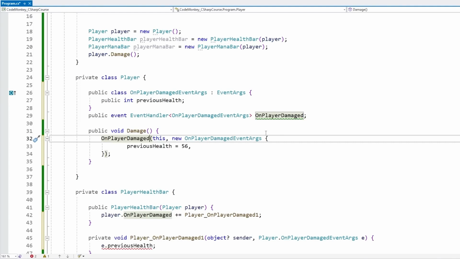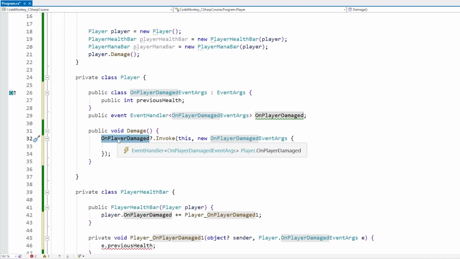But basically, we can just add a question mark. And this will mean that the code on the right side will only run if the code on the left side is not equal to null. So we can do the question mark and then call Invoke, which is basically going to invoke the event. So again, the question mark basically means that it's only going to continue executing code to the right if the code on the left does not equal null.